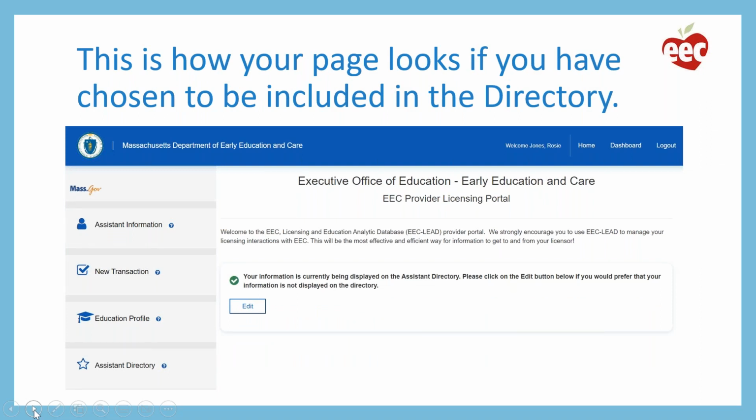So if I were to click the assistant directory link on my portal when I was already part of the directory, I would see this message telling me that my information is being displayed in the assistant directory and that I can click the edit button below to change my choice. So you can click this assistant directory link from time to time to check on whether or not your choice is to be included in the directory or not, if you're not sure.